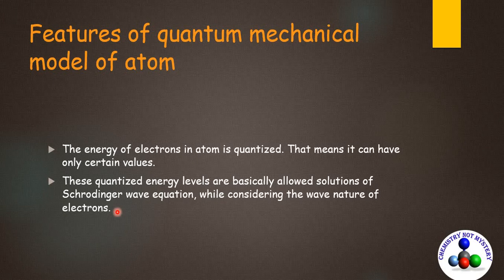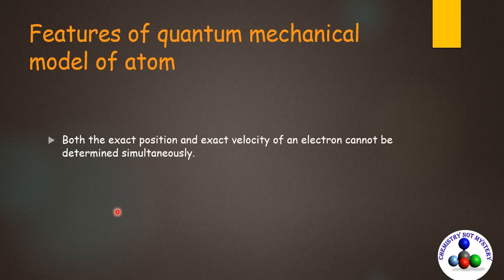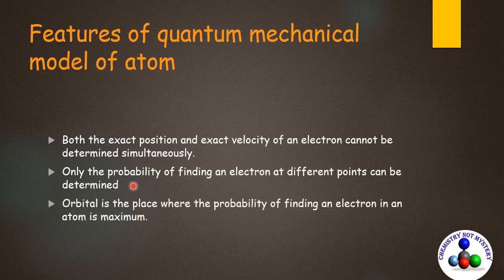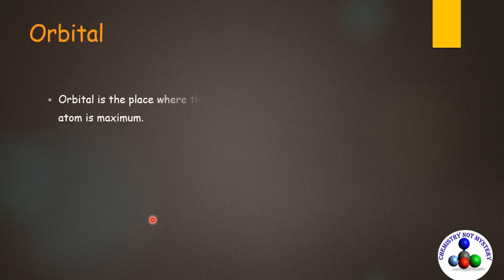Both the exact position and velocity of an electron cannot be determined simultaneously, according to the Heisenberg uncertainty principle. Only the probability of finding an electron at different points can be determined. So, an orbital is the place where the probability of finding an electron is the maximum. Let's try to understand orbital in detail.